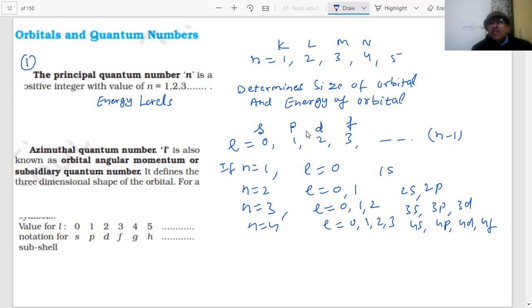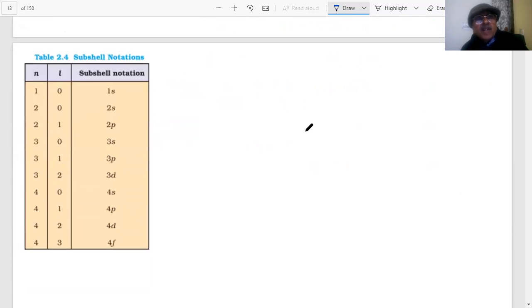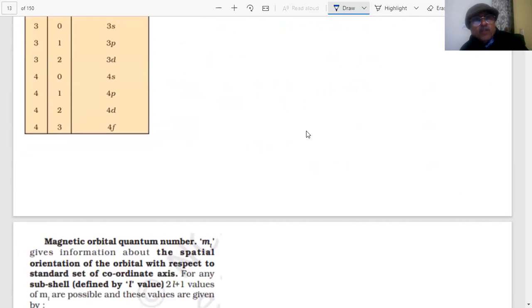So it gives the shapes of the orbitals. Different orbitals have different shapes, students. They are derived mathematically. We will only show the shapes of them, and how the Schrodinger equation can be solved to get the shapes of that. All right. So students, here what I am trying to show,